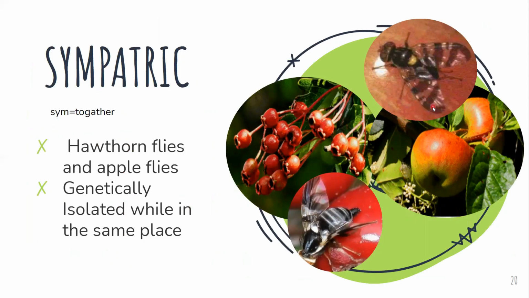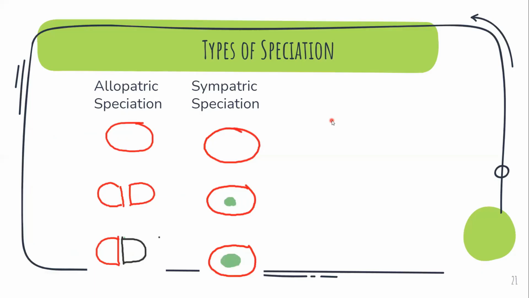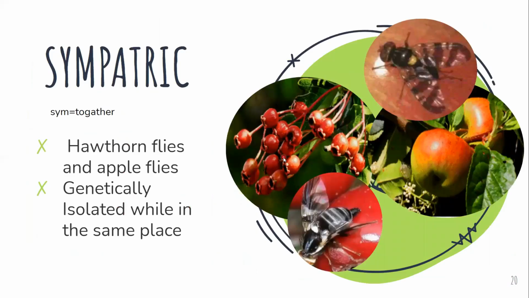These are called apple flies, and these are the hawthorn fruits, and these flies lay eggs on them. Because of the long-term deposition of eggs on these different fruits, these flies started mating only with those who laid eggs on the same fruit, so there appeared to be a genetic isolation.